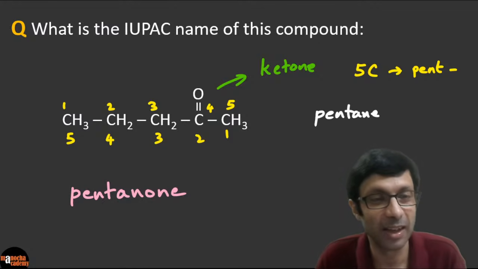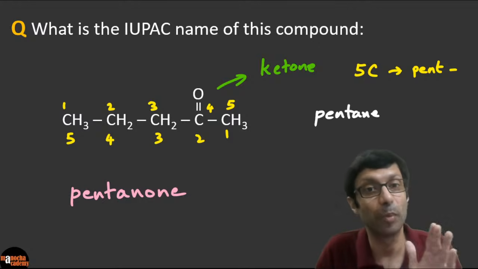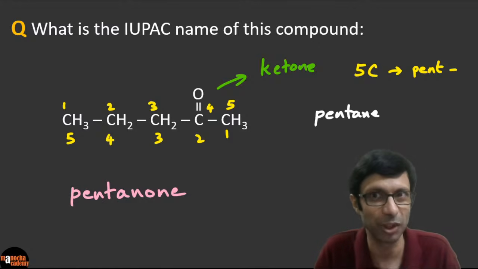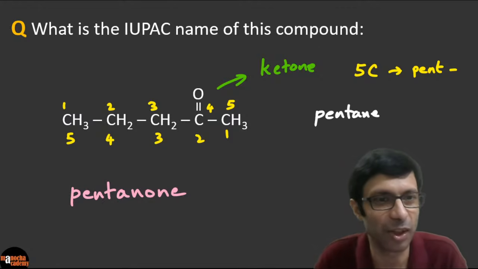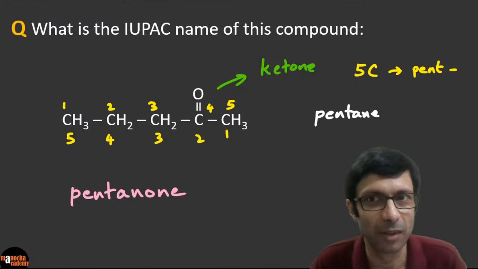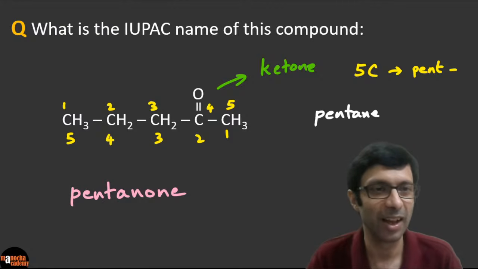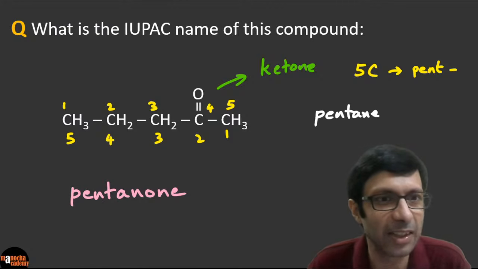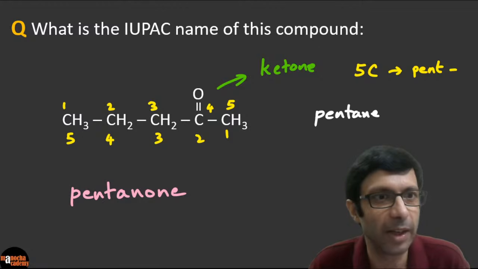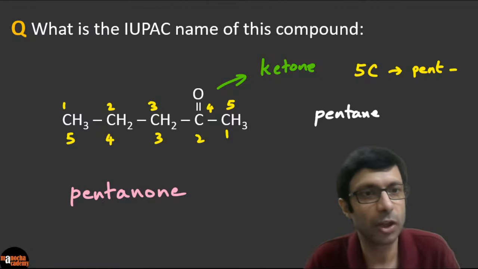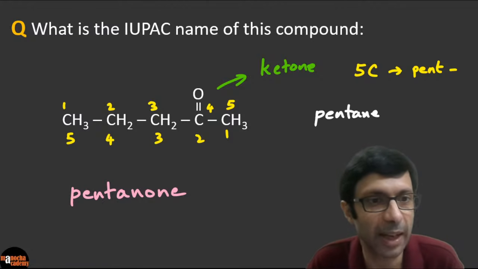Now the tricky part is, again, we need to mention the position of the functional group if it is not at position 1. So what position should I mention here, guys? Where is the pentanone? So where's the ketone group, right? This is called the ketone group, that double bond oxygen. Excellent, excellent. I see Ganesh has the right answer. Very good. Ayush has the right answer. Fantastic, right? Palini, Pavan, very good. Excellent. Guys, I'm continuously looking at your chat. Sorry if I'm not able to take everybody's name here, but I'm constantly looking at your answers.